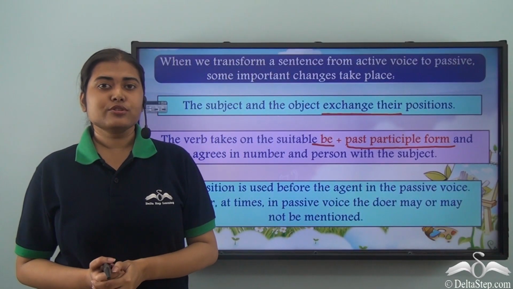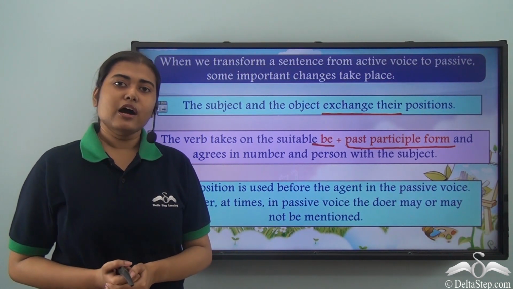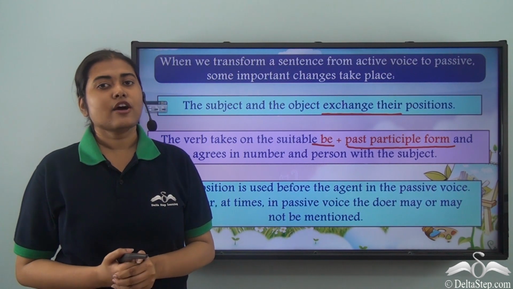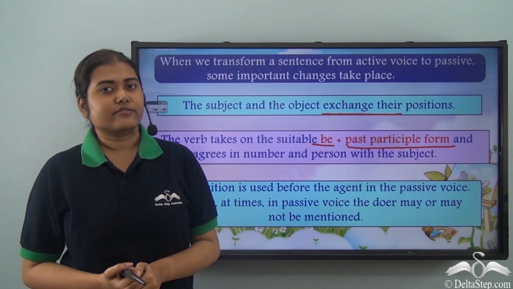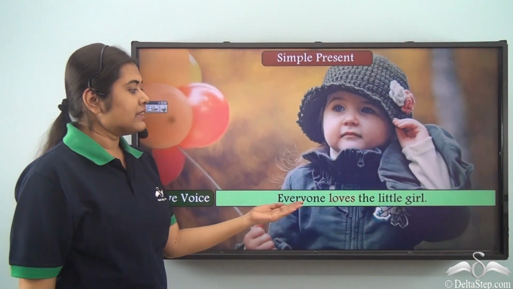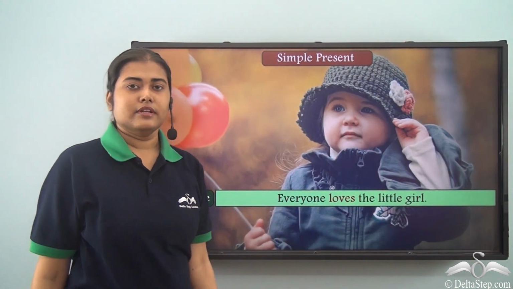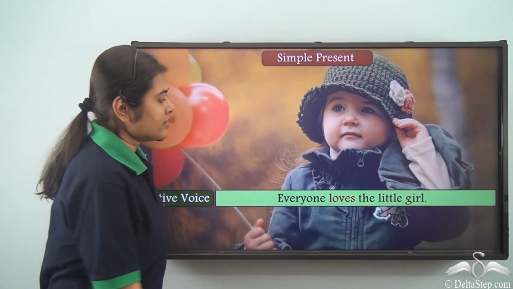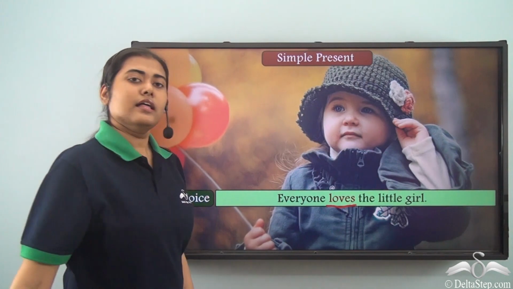Today, we are going to see in detail how the verb form changes when we are converting a sentence from active to passive voice. Everyone loves the little girl. Now, this is a sentence in the active voice. Here, the verb is loves.